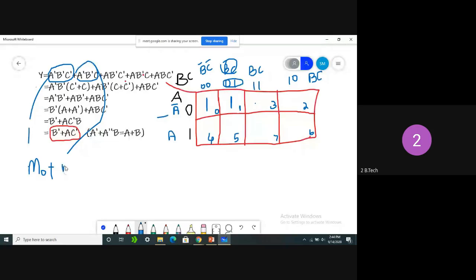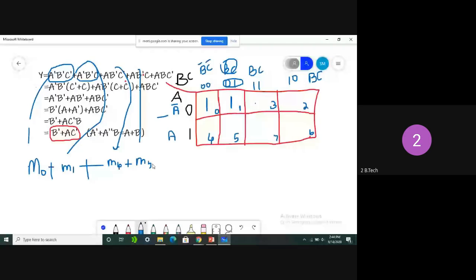What is the third min term we are having? Even after converting, min terms also we can write it clearly. So what is the third min term? M4. Very good. What is the next min term? M5, sir. Very good. This min term is M5. After M5, we got M6.